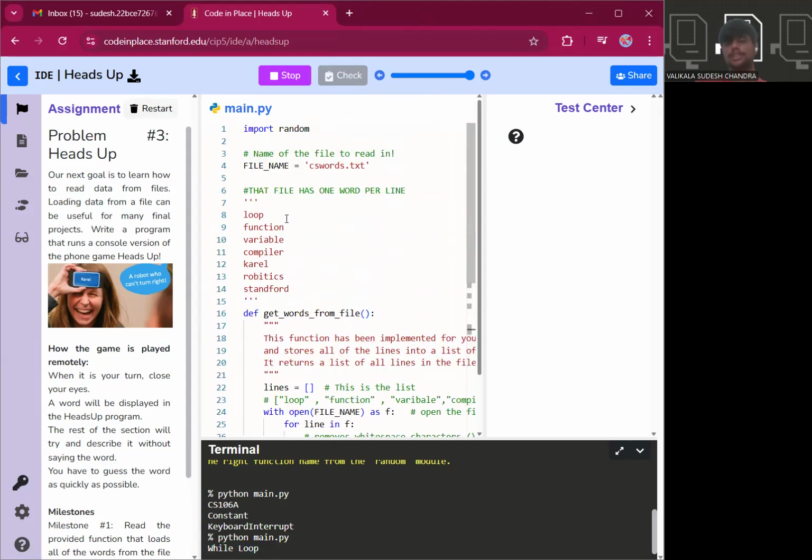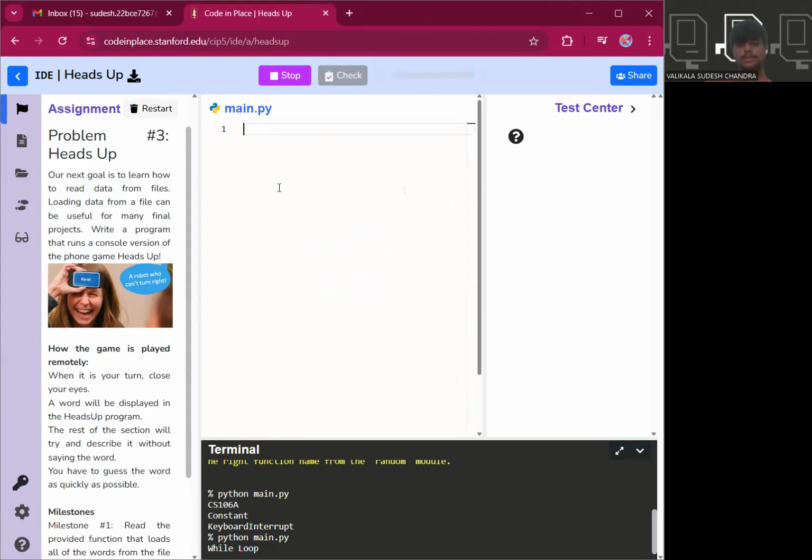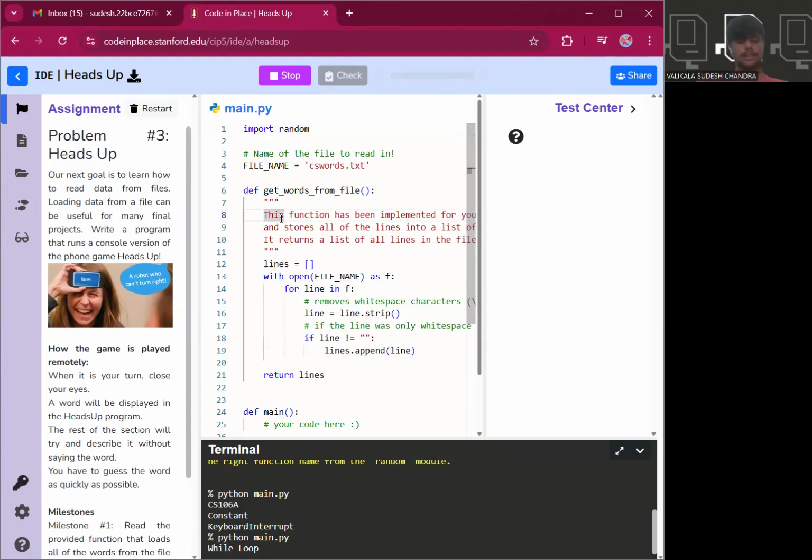Okay, this was the first problem. Now let's go and deal with the second problem. The first two problems that I have shown you. Oh, sorry. It is just going to restart.